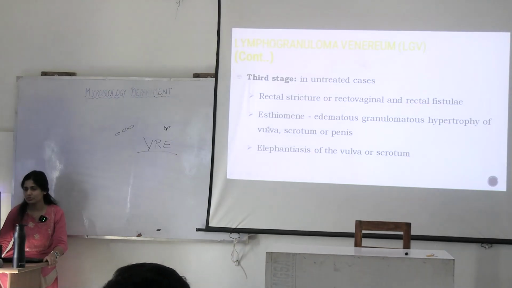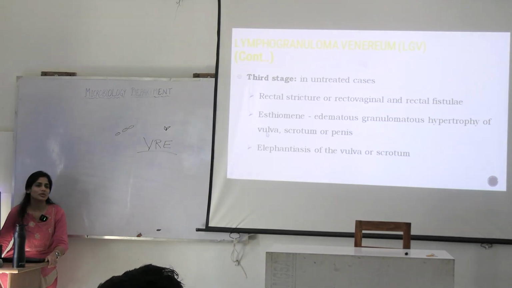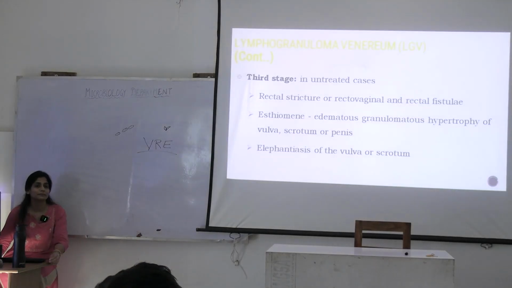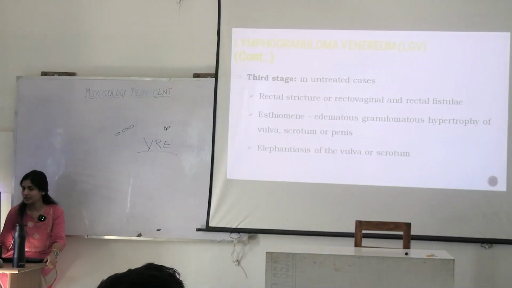So in case of hypertrophy of the vulva, it is known as esthiomene, and it can also lead to elephantiasis of the vulva or scrotum. Where else is the elephantiasis seen? Filariasis, okay.